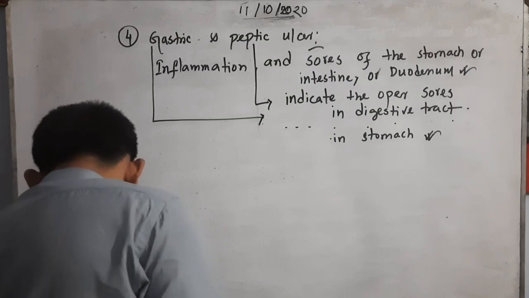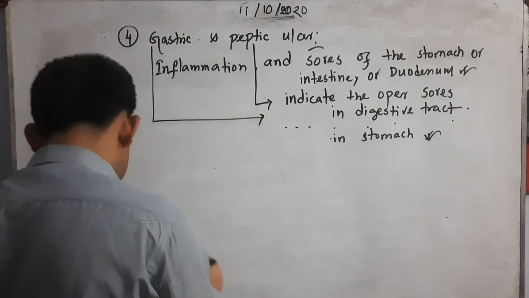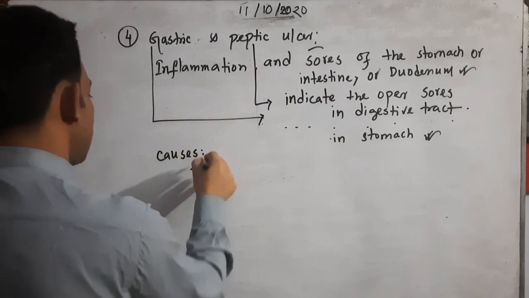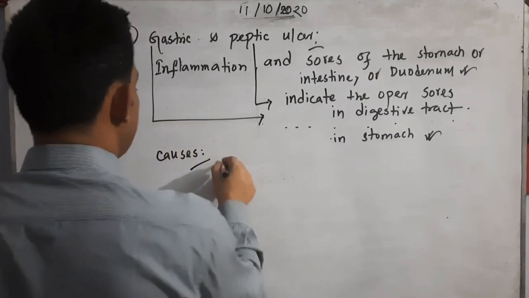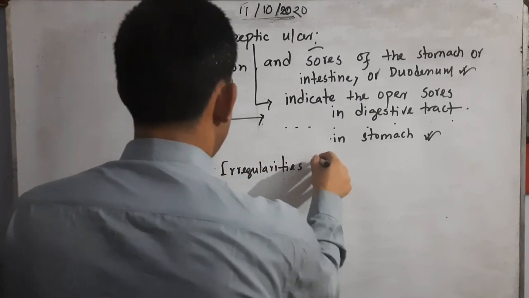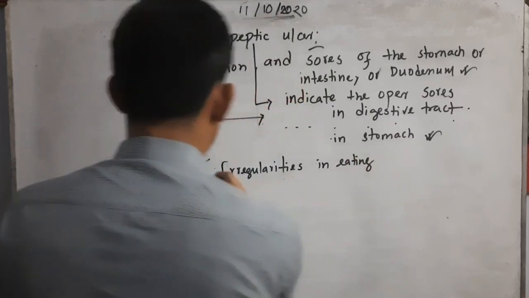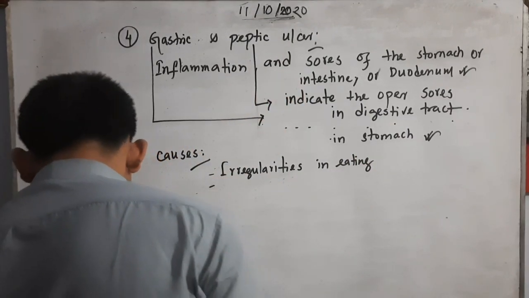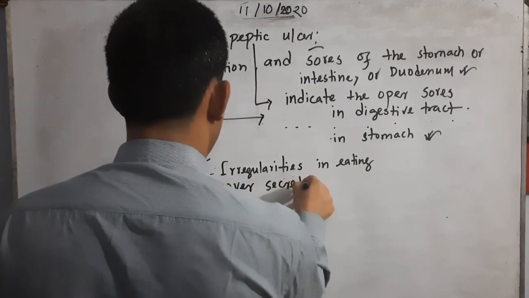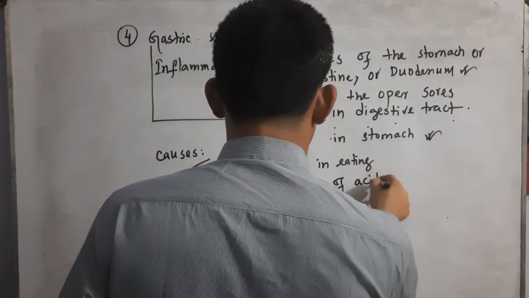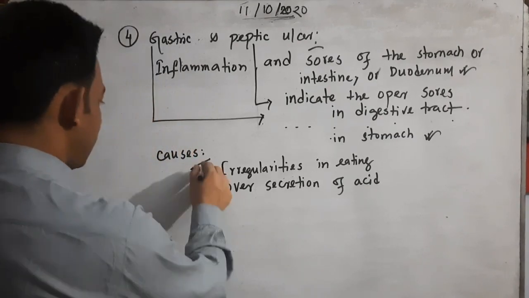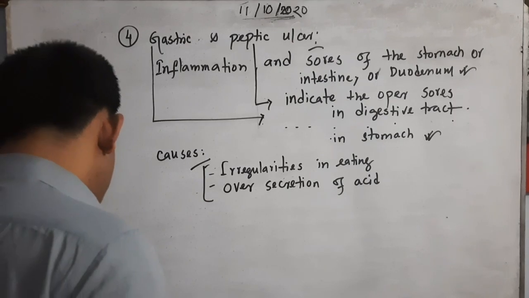Okay, and now some causes of these ulcers. The causes of both are, number one, irregularities in eating. Then over secretion of acid. If that is going on, we can find it in the stomach.